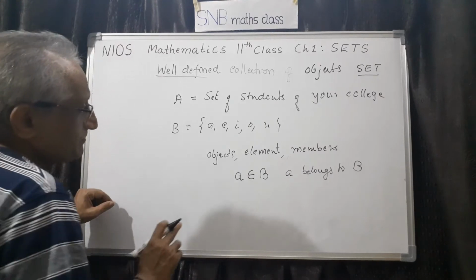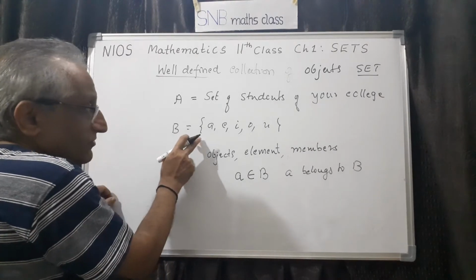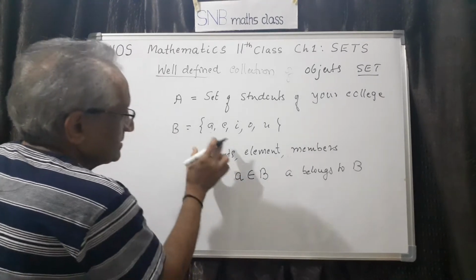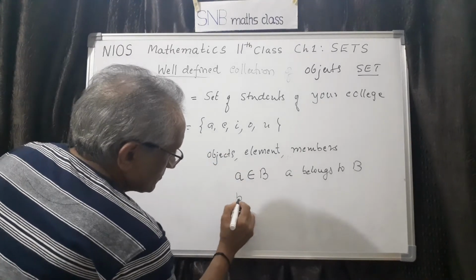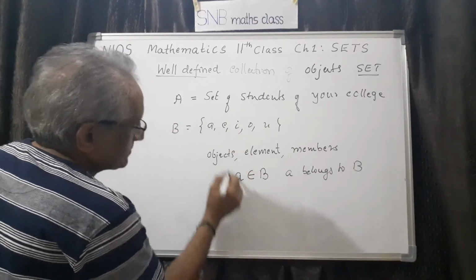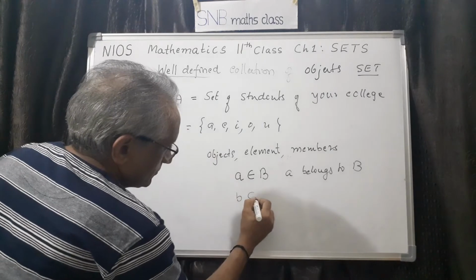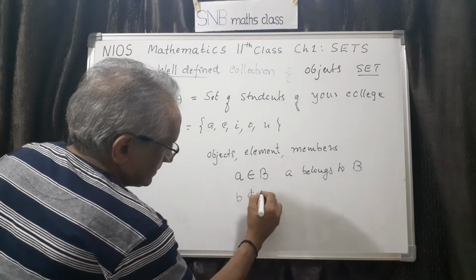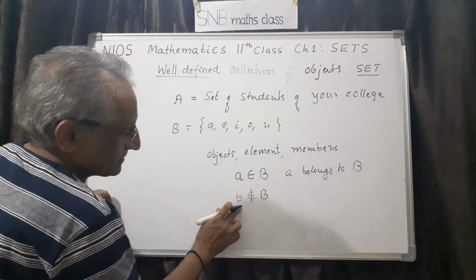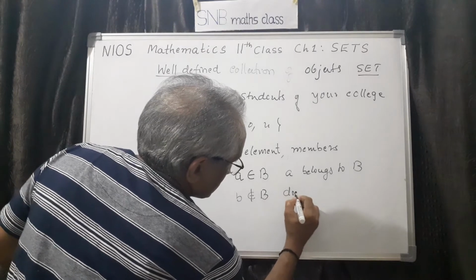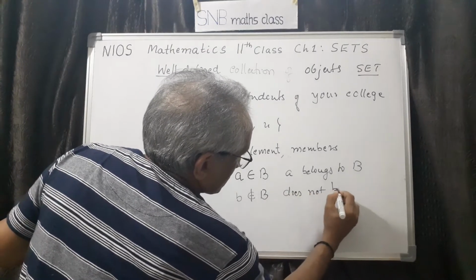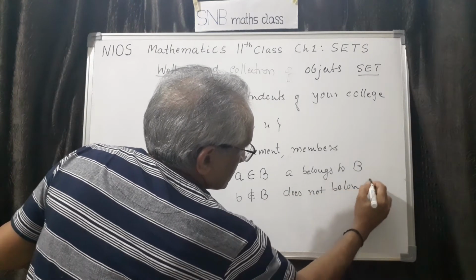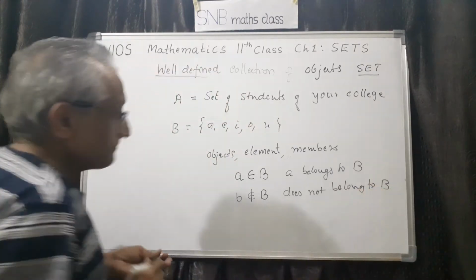Then similarly, suppose an element is not found here, then we should use another symbol. For example, B is not there among A, E, I, O, U. B is not an element here. So we use the symbol like this: B does not belong to B. So this is the convention.